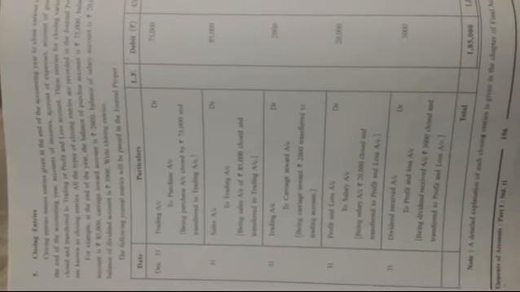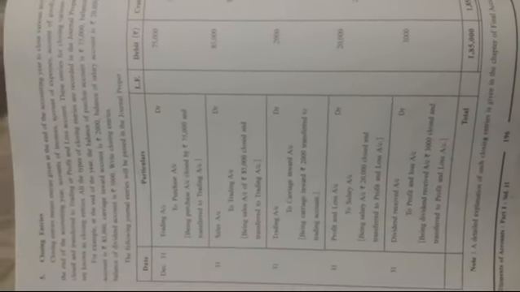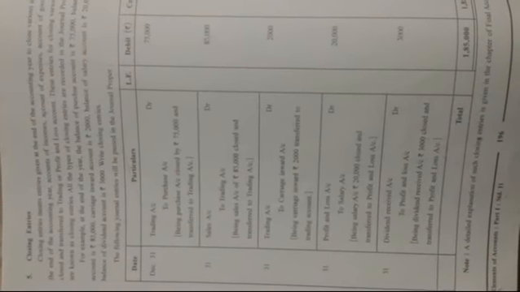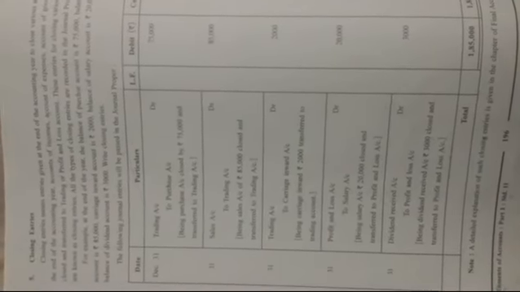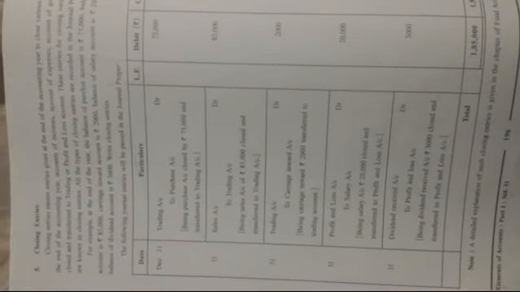Like salary is always transferred to profit and loss account. Dividend received is always passed to the profit and loss account. Whereas purchase, sales, and anything related to them such as carriage inward and carriage outward, that balance is transferred to trading account, whereas salary account, dividend account, commission account is transferred to profit and loss account.